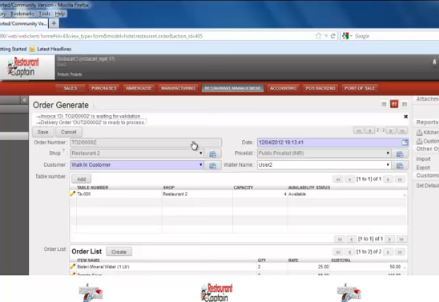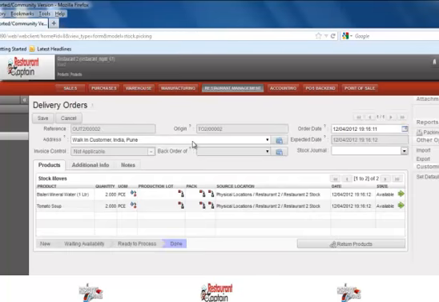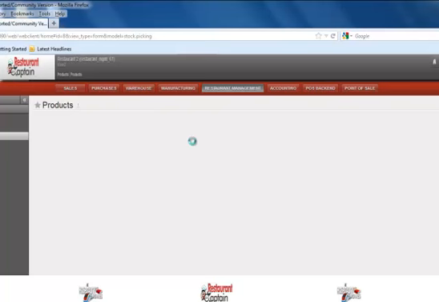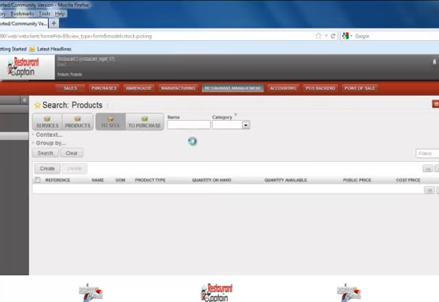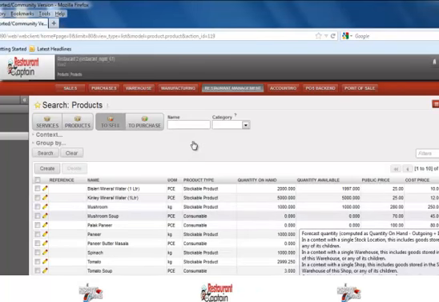Just click on it. You will see it is converted to done state. That is how the stock is being maintained in this particular system. At any point of time you can see the quantity in hand and the quantity available for each of the products.